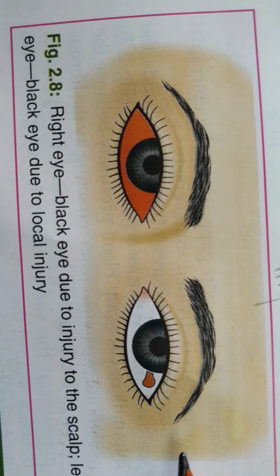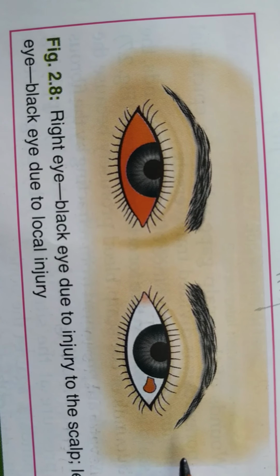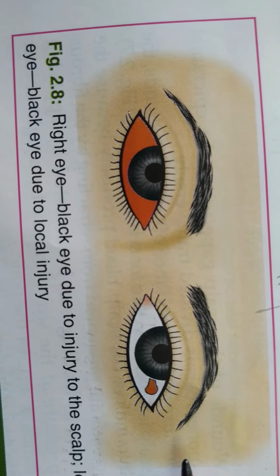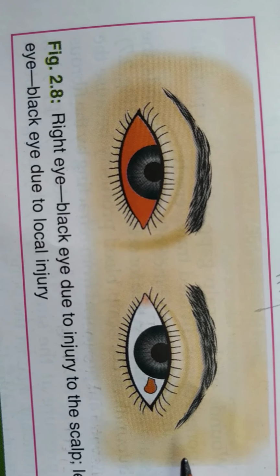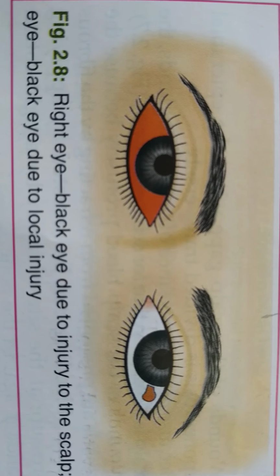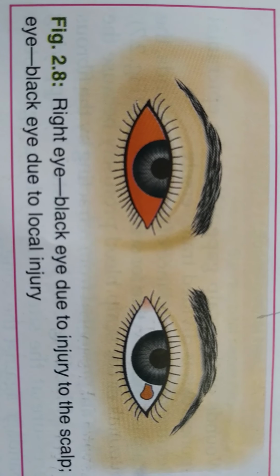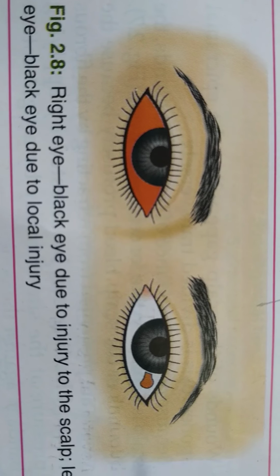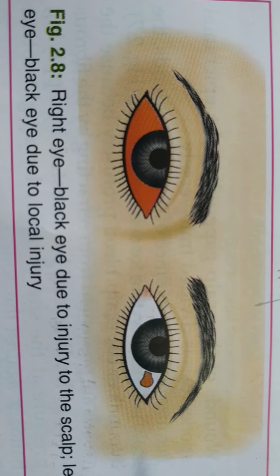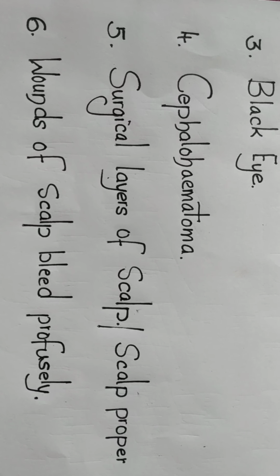However, the fluid and the blood collected in the fourth layer of the scalp track forwards into the eyelids because the occipitofrontalis muscle has no bony attachment anteriorly. Blood and the fluid gravitates into the eyelids. That condition is called black eye.